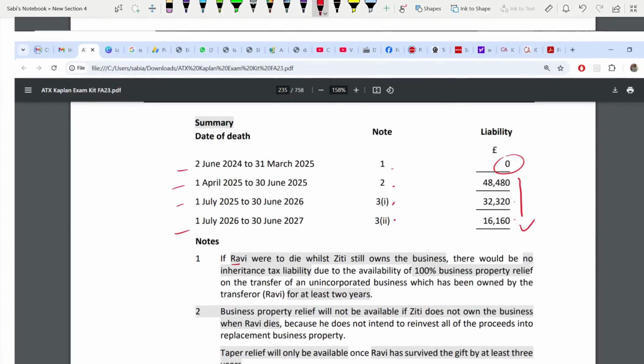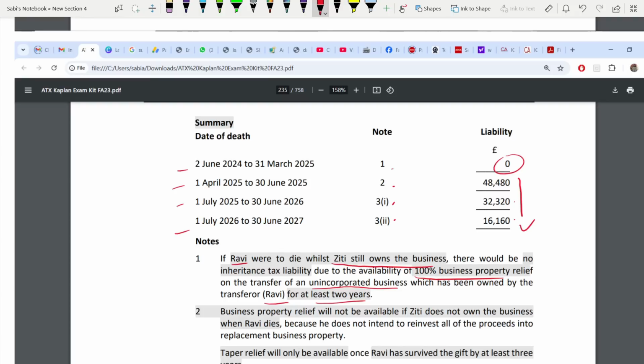So first we'll read the first note. If Ravi were to die while Ziti is still owning the business, 100% BPR, so no IHT. Okay? Because this was an unincorporated business which was being transferred and it was owned by Ravi for at least 2 years. The condition is required for BPR.